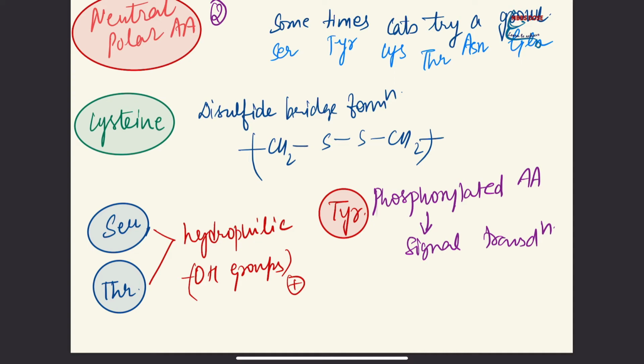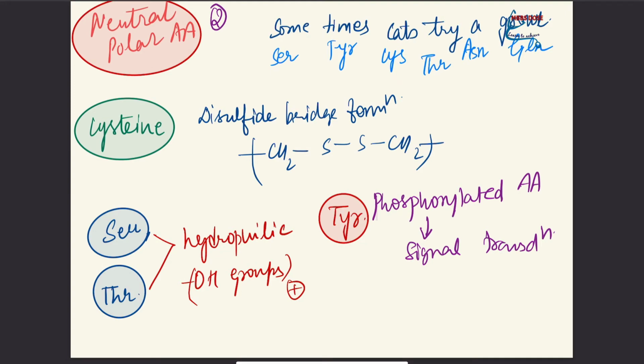The mnemonic for it is sometimes cats try or growl: serine, tyrosine, cysteine, threonine, asparagine and glutamine. Now something special about the amino acid cysteine: it has disulfide bridge formation. Like we can see, two sulfurs are attached together with a bond. Now we will talk about serine and threonine. These two are hydrophilic, it means they have OH groups. Okay. Now about tyrosine, it is a phosphorylated amino acid and it helps in signal transduction.